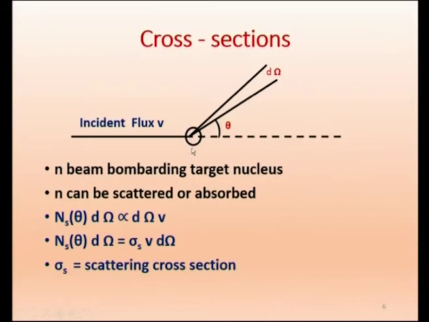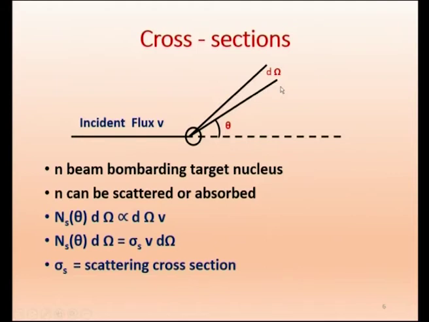For example, I am telling. So, there comes a parameter called cross section. We will go into that. We are talking about the target nucleus, and this is the incident flux. We call the incident flux V, the neutrons coming in. Once it hits the target, it gets scattered through an angle theta, and here we are writing d omega. What is that d omega?